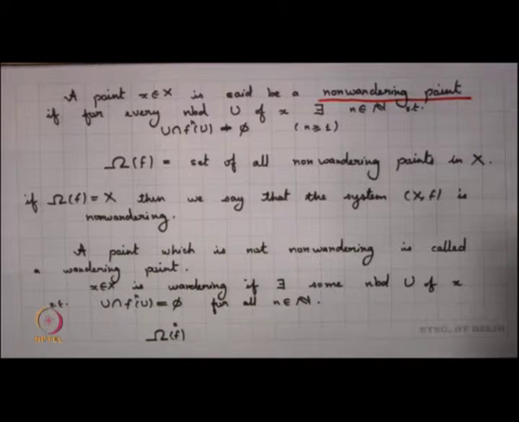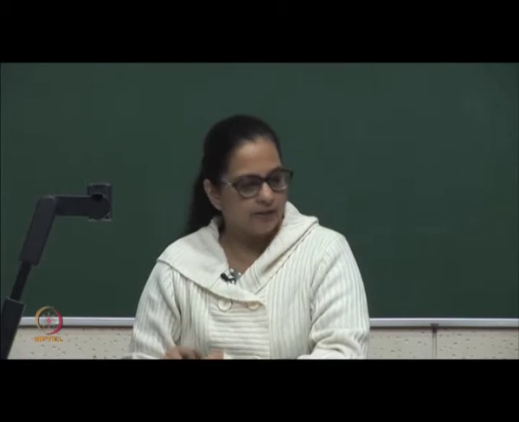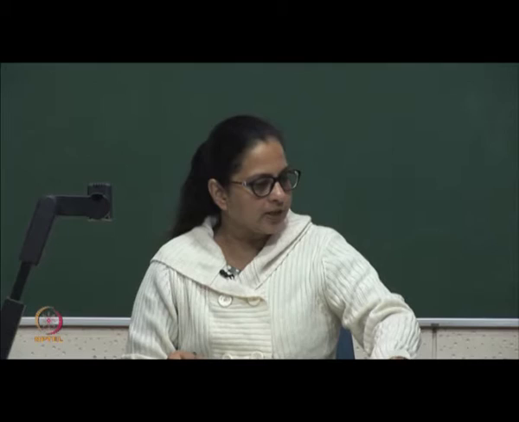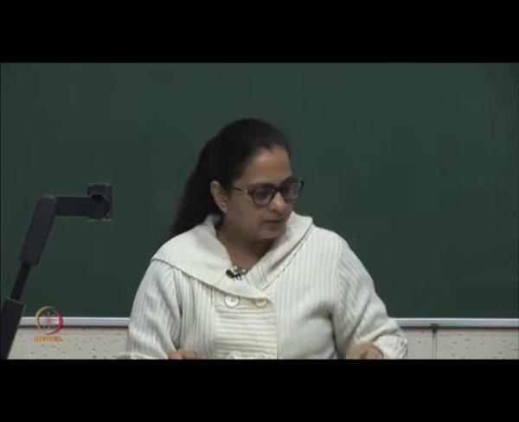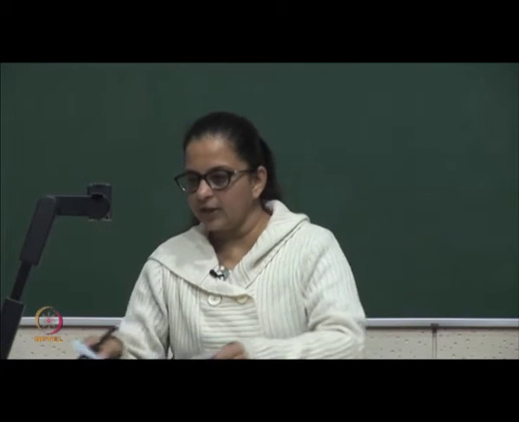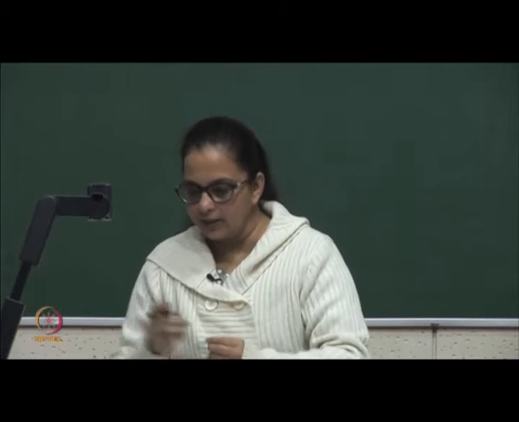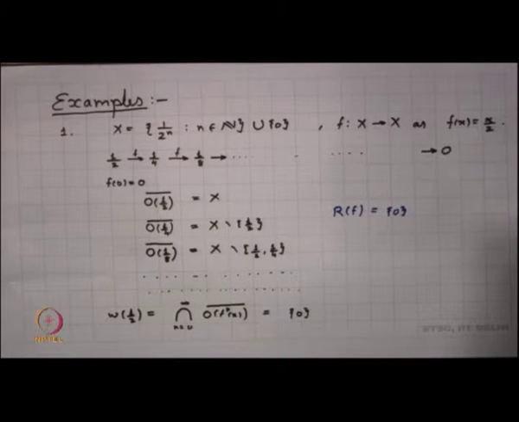Now, we will come back to some examples, since we talked about non-wandering points and wandering points, and I want to recall the examples that we did previously. We start with the first example which we have already done earlier. Our space X is the set of all 1/n, n in N, union 0, and our mapping f was x/2.